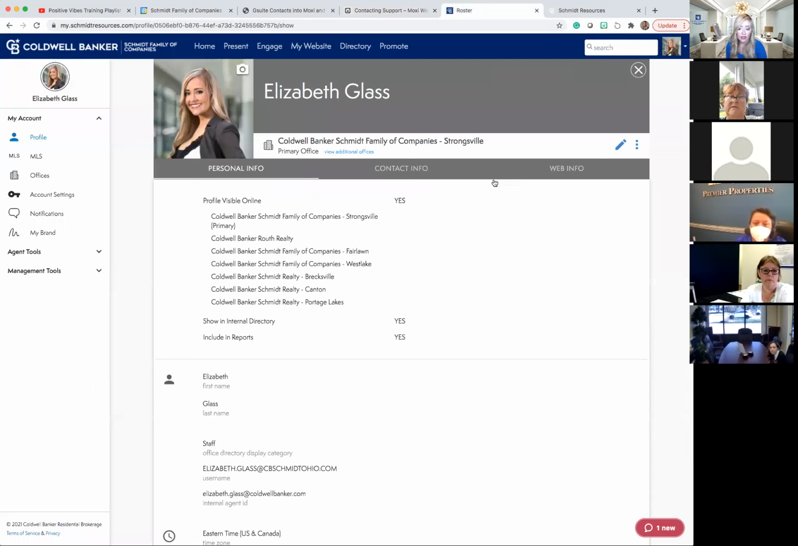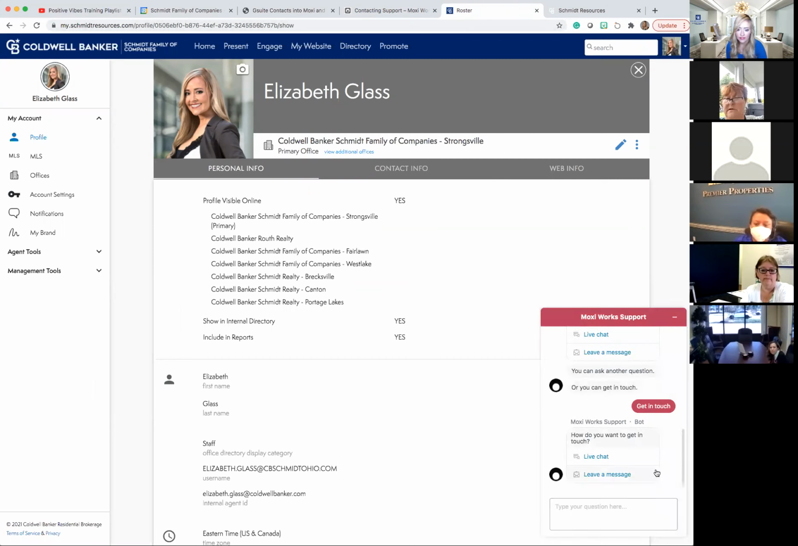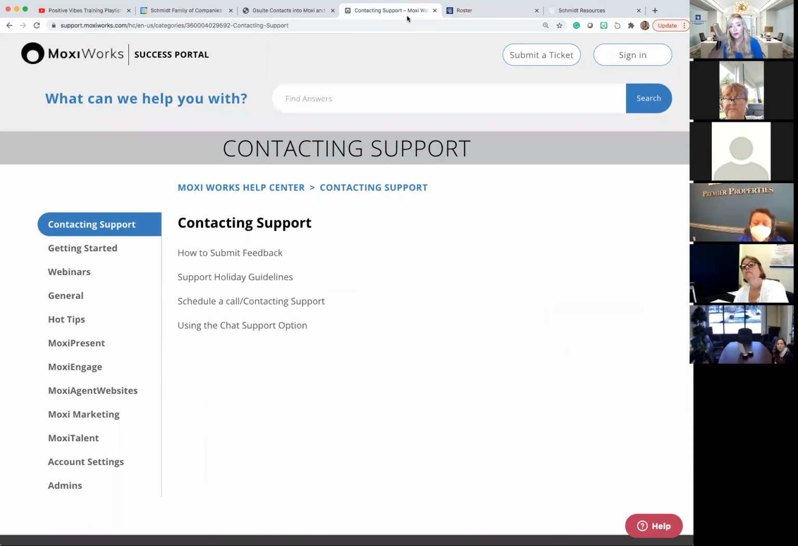I have a Moxi Works account open. If you notice at the bottom here, I already started a chat with someone previously, but when you click on that help button, it actually gets you directly in contact with support. So first I'm going to show it to you on the Moxi Works support page, and then I'm going to show it to you in Moxi as well, so that you can see how you can stay in Moxi when you're in there and not even have to get out altogether.